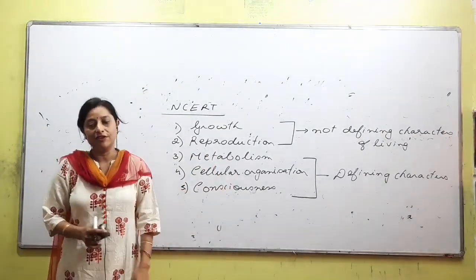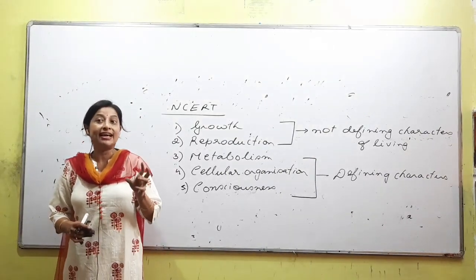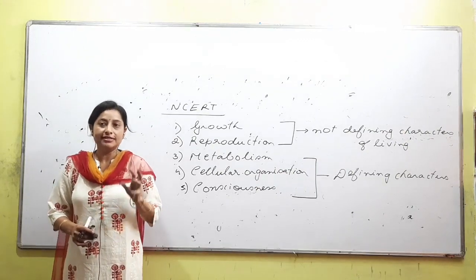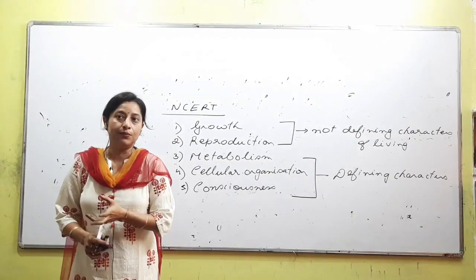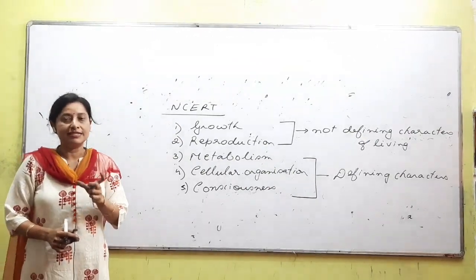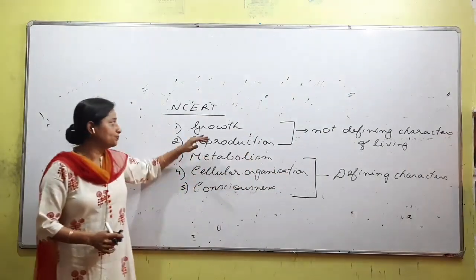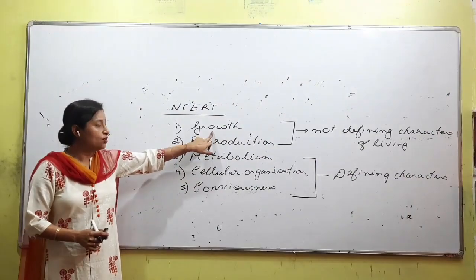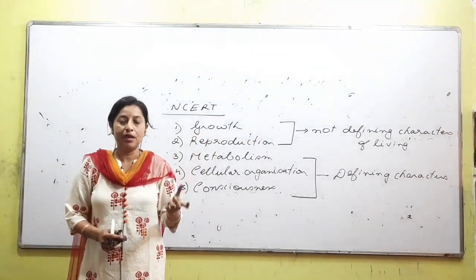In other words, any object that shows metabolism, we can call it living. Any object that has consciousness, we can call it living. If there is a statement like this that we can use, then we call it defining. But since both of them are not defining, we cannot say that because growth happens, it will be living. Are you understanding the difference?